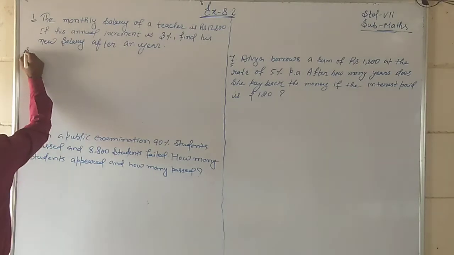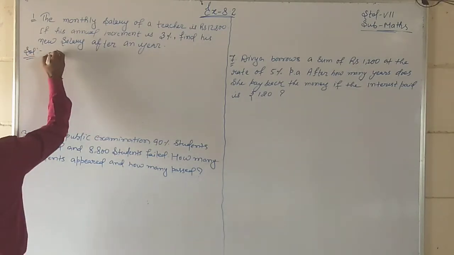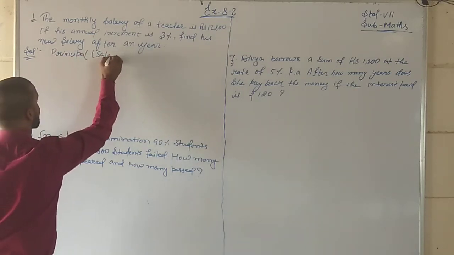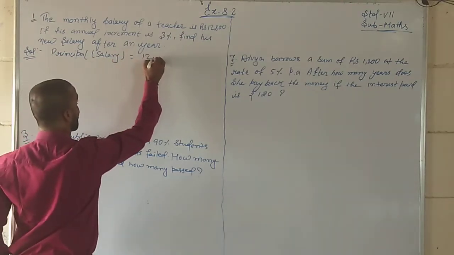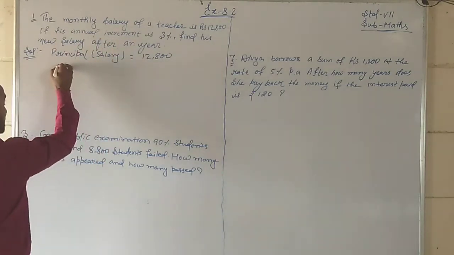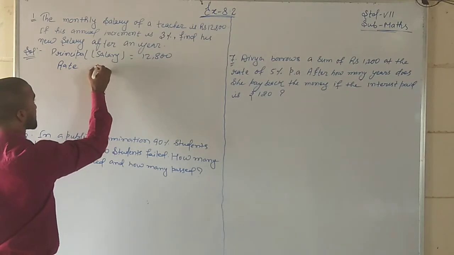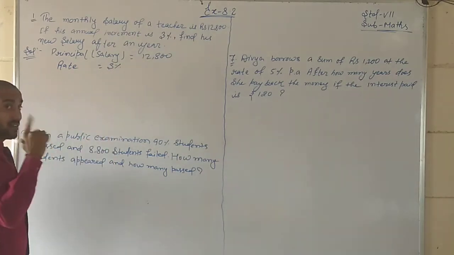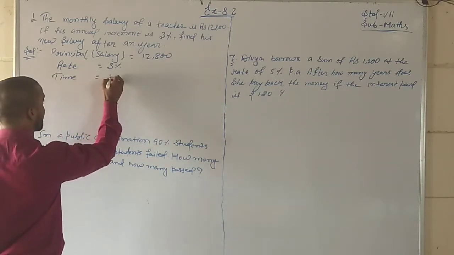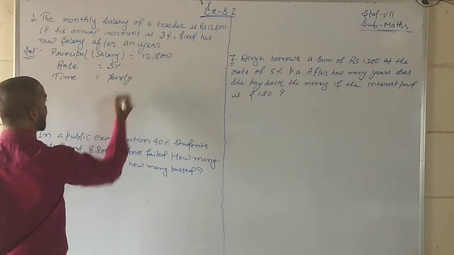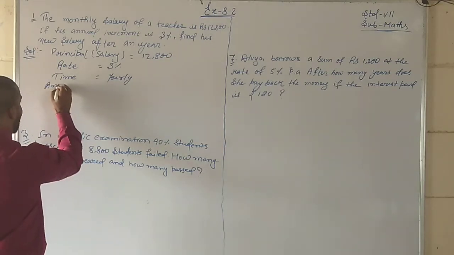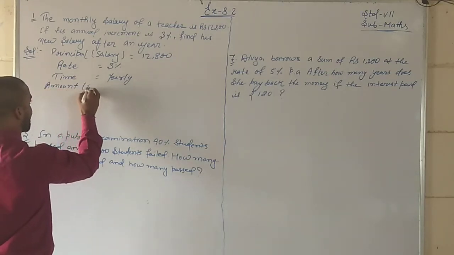Simple. What is the principal? The principal means the salary, 12,800. His annual increment means the rate. What is the rate? 3%. Time is 1 year, because the question is asking about yearly. Okay students, yearly means 1 year. So what will be the actual amount? Actual amount means the salary after 1 year.